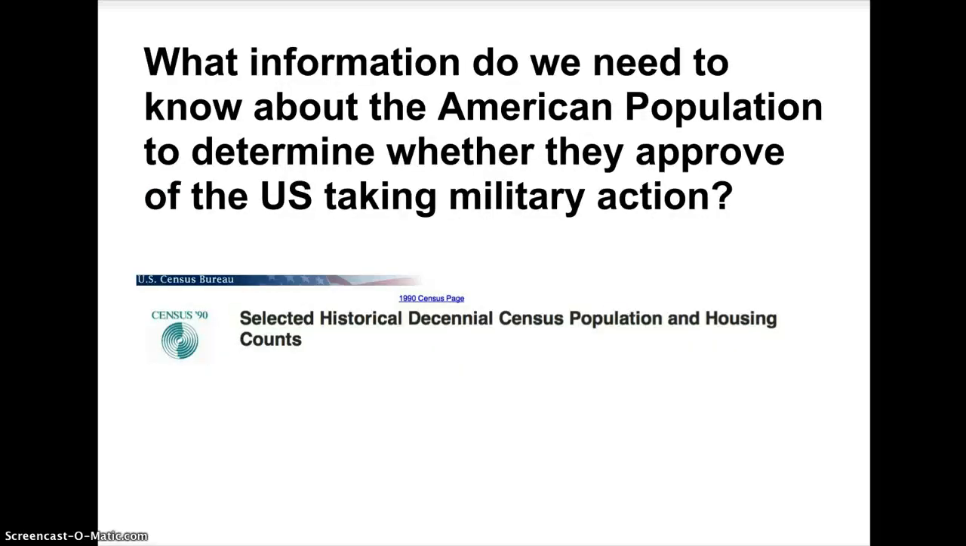From this point, students then will be asked, what information do we need to know about the American population to determine whether they approve of the U.S. taking military actions? This is where students will begin their research. We have already the census page of historical data for them to go to, and they'll be able to research public opinion polls or any information that they find that will help them understand what public opinion was during these events.